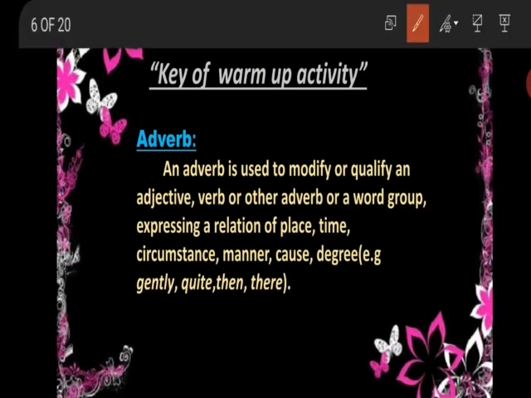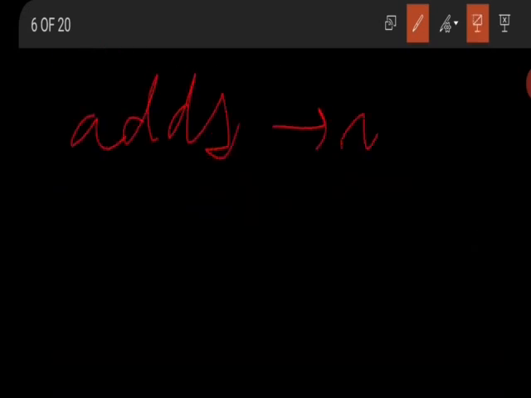An adverb is used to modify or qualify an adjective, verb or another adverb, or a word group expressing a relation of time, place, circumstance, manner, cause, degree. Basically, an adverb adds something to a verb. That is why it is called adverb.